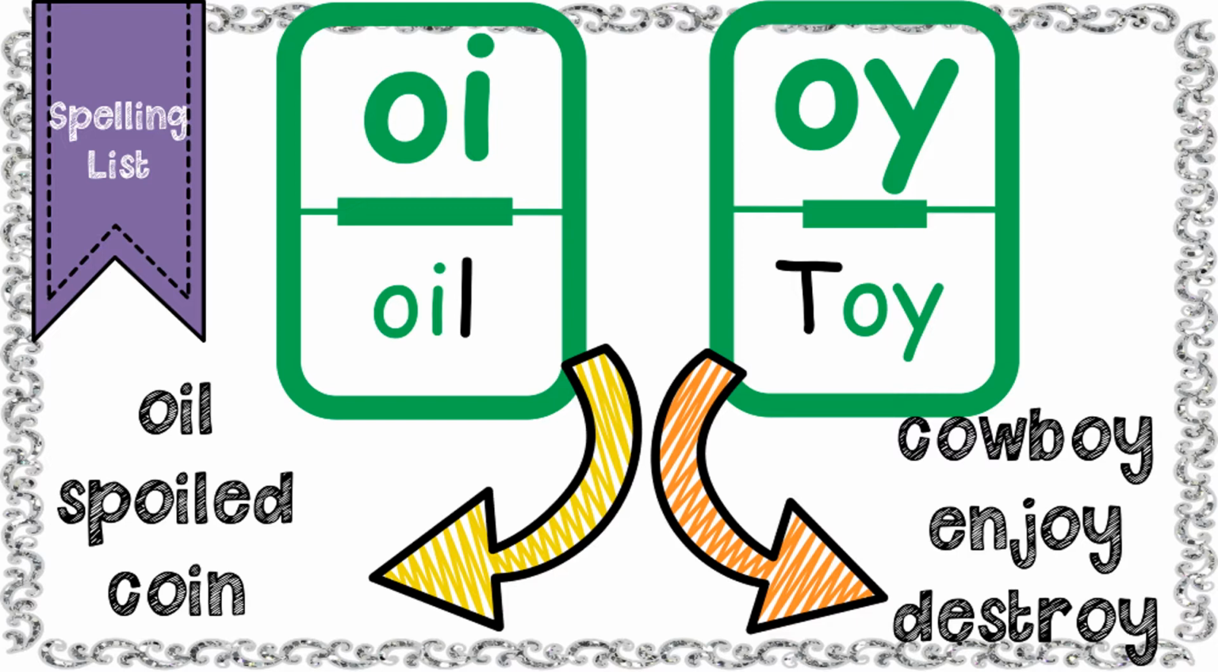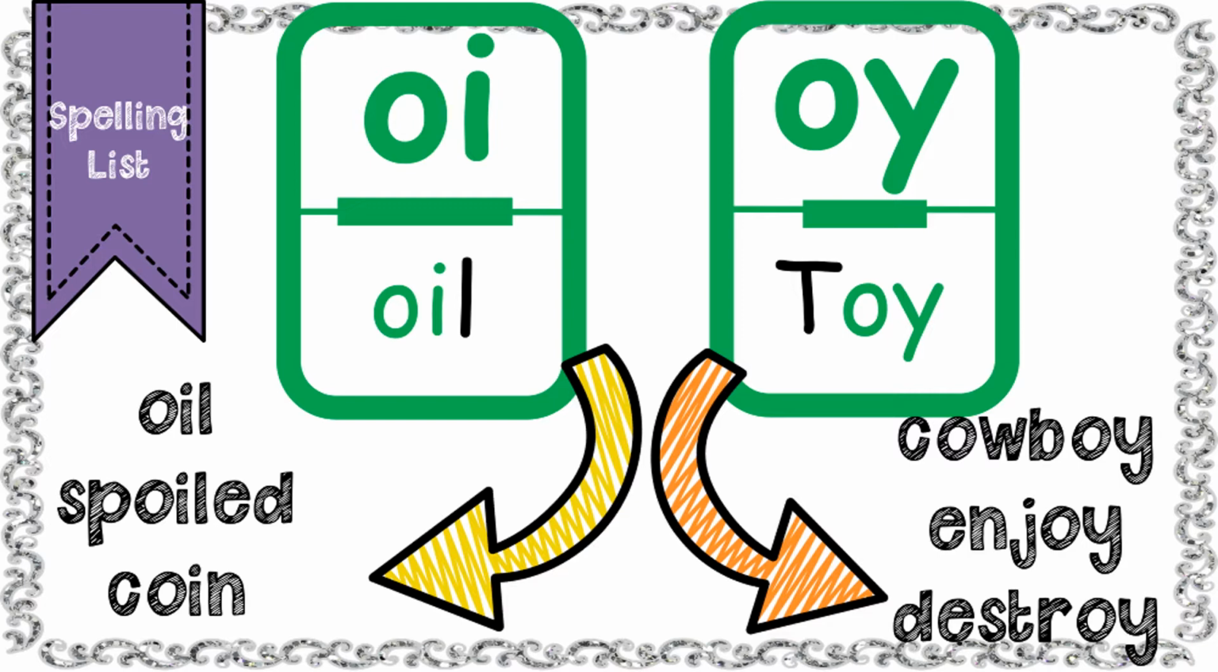OI says /oi/, like in oil. Let's say and touch spell our OI words. Oil, oi, l. Spoiled, sp, oi, l, d. Coin, k, oi, n.